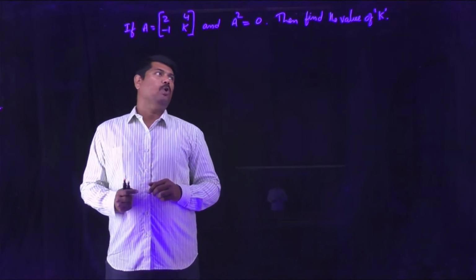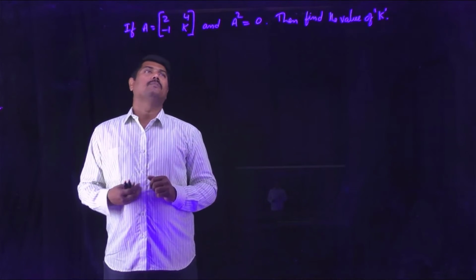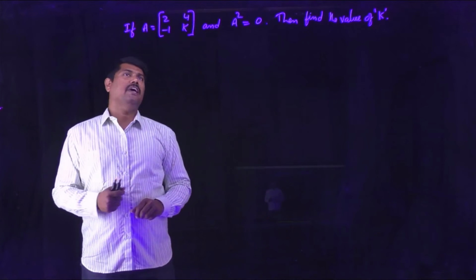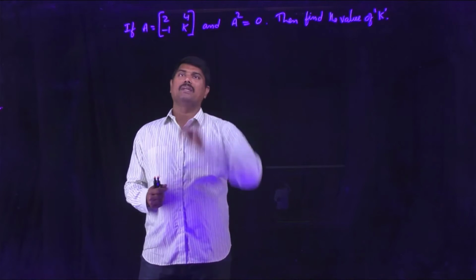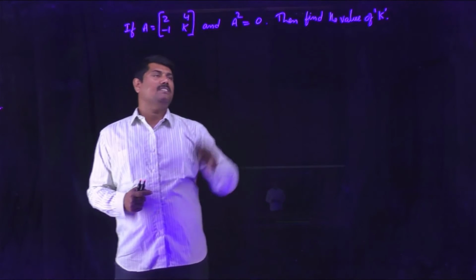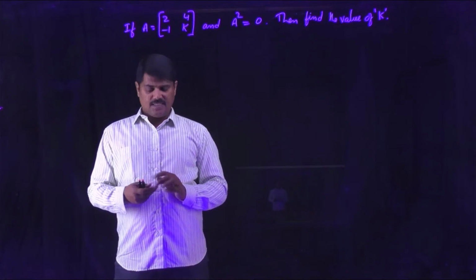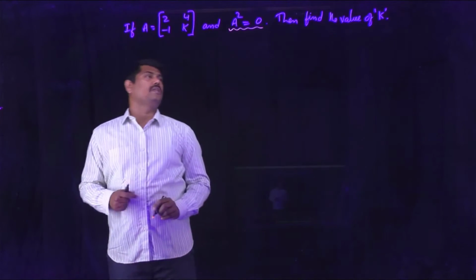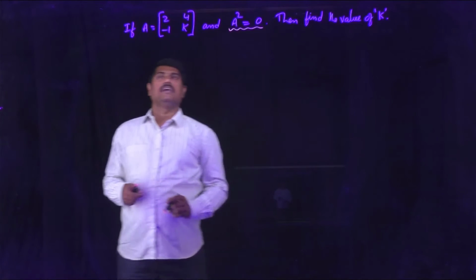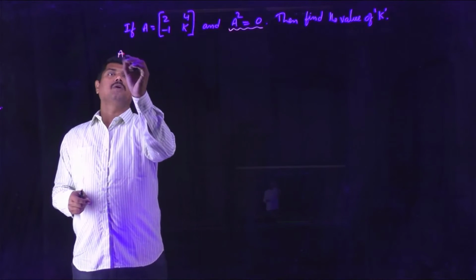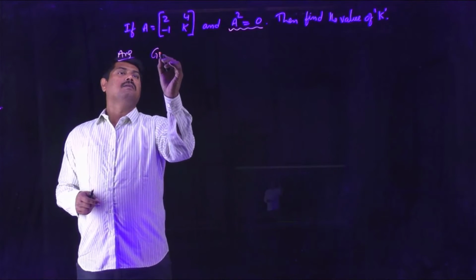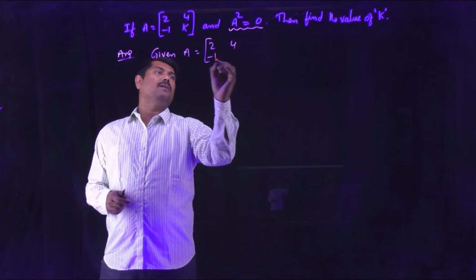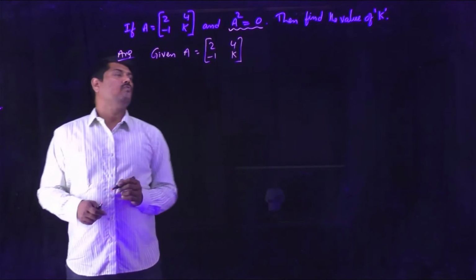Now let us do one more problem related to multiplication of the matrices. The matrix A is given as 2, 4; minus 1, k, which is a 2 by 2 order matrix, and another condition is A square is equal to 0. A square is equal to 0, so that we have to find the value of k. So for the given matrix, now observe the answer. Given matrix A is 2, 4; minus 1, k.